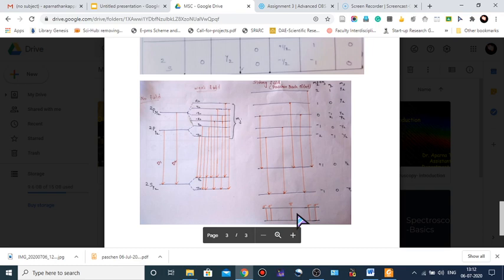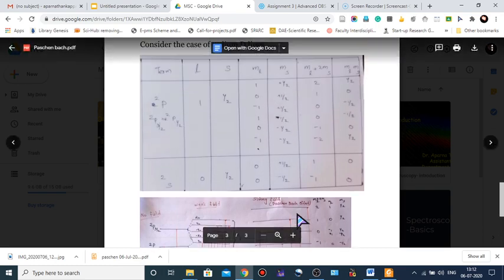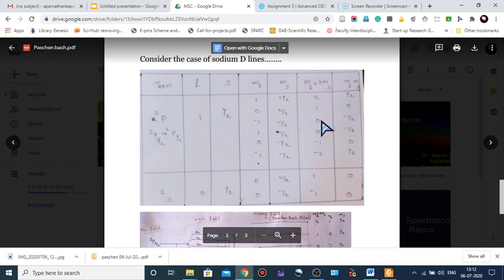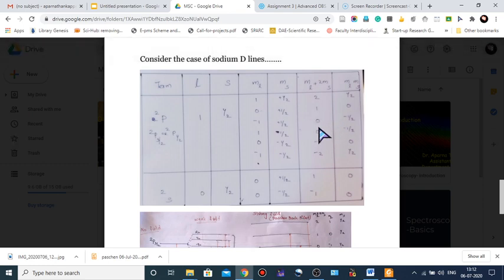The levels with the same value of ML plus 2MS and ML plus MS coincide, here the values 0, 0, and half, half, minus half, minus half, and 0, 0.